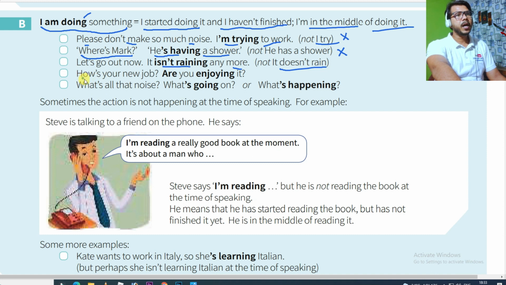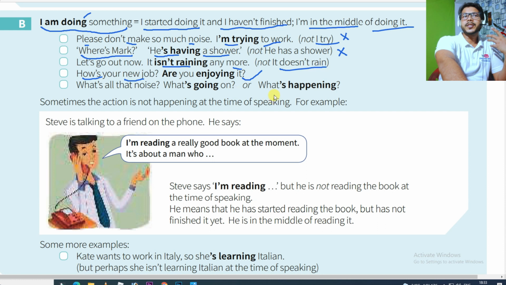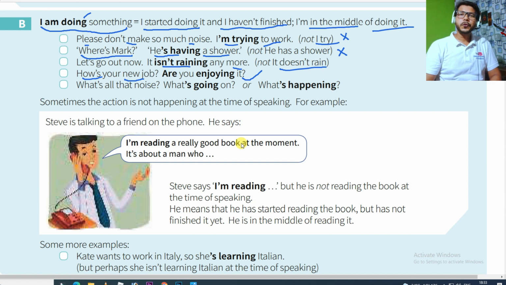Here there is a question: "How is your new job? Are you enjoying it?" Somebody is asking, how is your new job? Are you enjoying it? So this is the way to ask questions without thinking about raha rahi. As per the situation you can use present continuous. Suddenly you are asking somebody else, "Hey, so how is your new job, are you enjoying?" You cannot say "do you enjoy", since you just really want to know whether the person is enjoying or not, whether that enjoying action is going on or not. If you want to know that, then definitely present continuous is required.